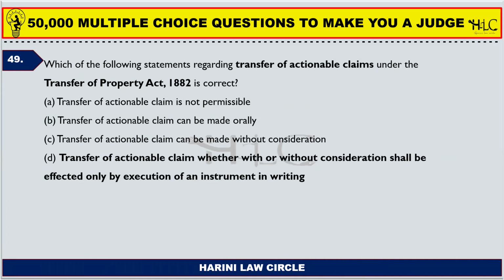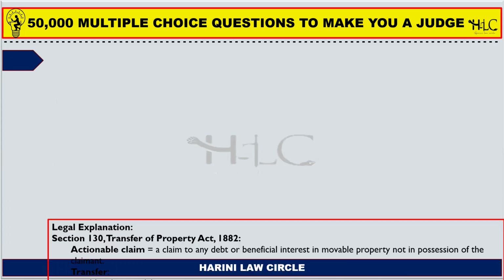So all the three are wrong. Transfer of actionable claims is permissible. Transfer of actionable claim can be made both orally and in writing. Transfer of actionable claim can be made with consideration. It should be made with consideration. Without consideration, there cannot be a transfer of actionable claim. So the correct answer is option B.